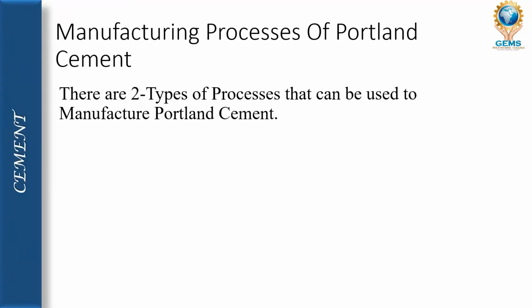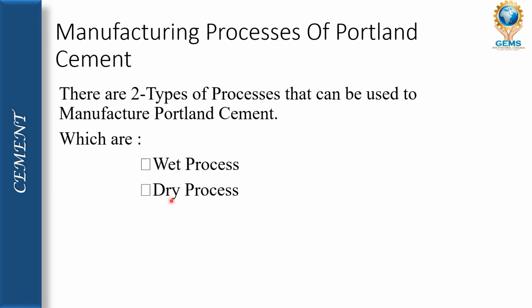Manufacturing process of Portland cement. There are two processes which carry out the manufacturing of Portland cement, that is the wet process and the dry process.